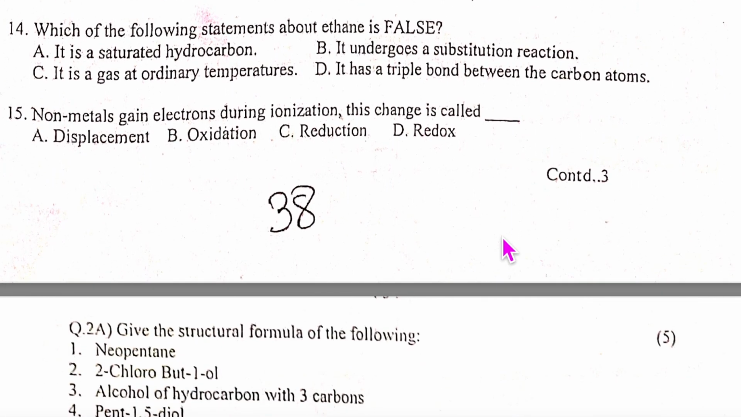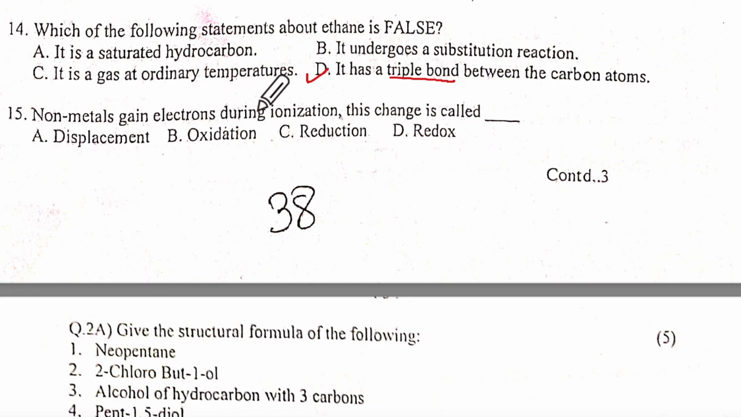Which of the following statements about ethane is false? Ethane is a hydrocarbon, single bond, undergoes substitution reaction. This is correct. This is correct, but it does not have a triple bond. So this is the wrong one.